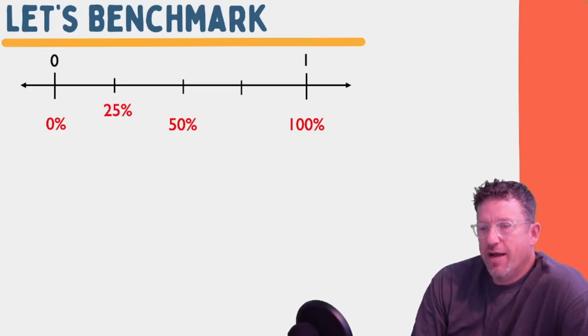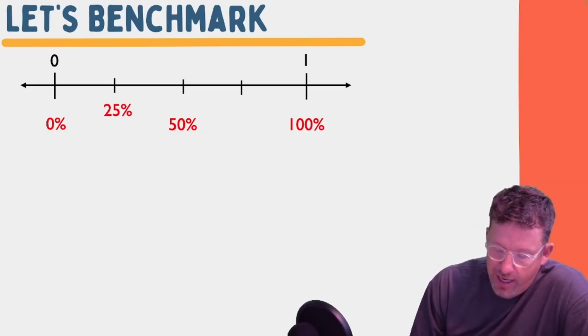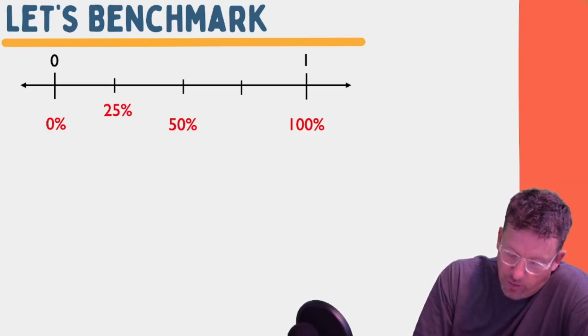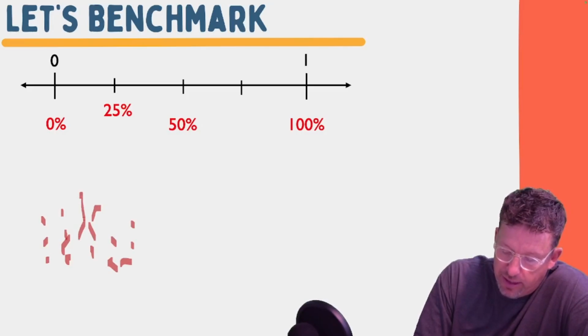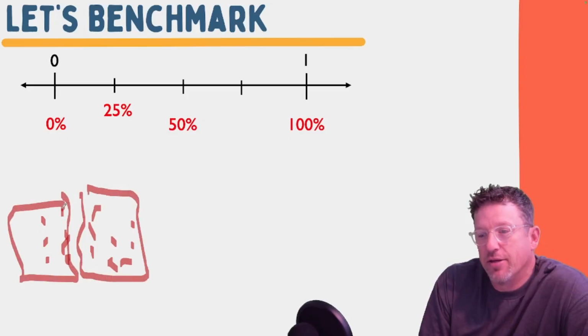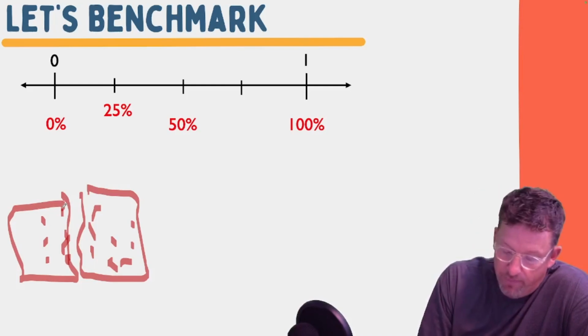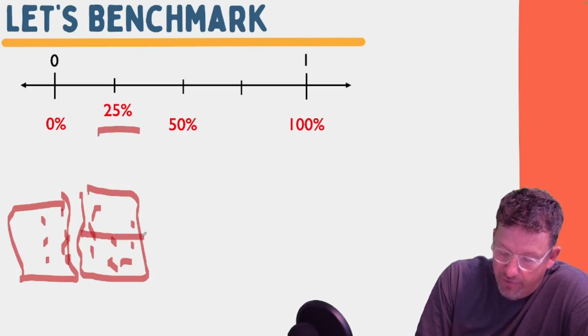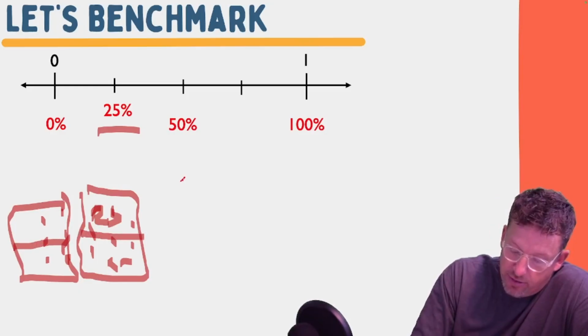Okay. Then we have 25%. So if we had a group of people, or just a collection of whatever we want to call it, we have this thing where we have a collection of all these things in here, and we say, let's split it in half. So that's half, and that's half. Just imagine that each side of those is the same amount of data. Well, a quarter, or 25%, would be half of each of those halves. This little collection would be 25%.